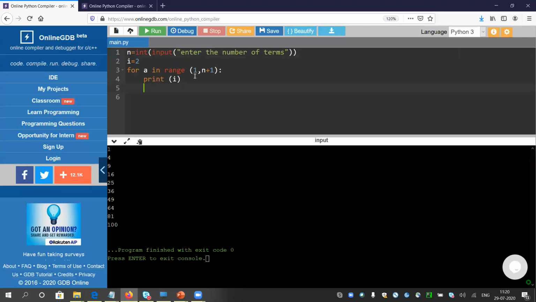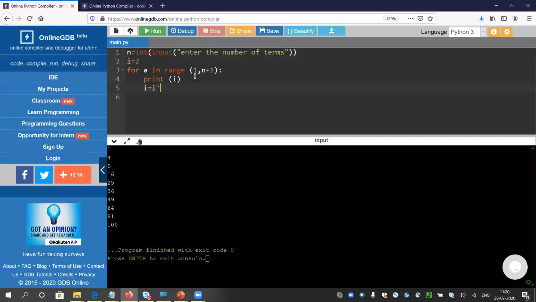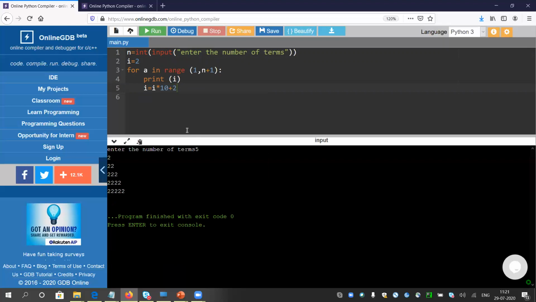So I will be 2, I will print the value of I, and after that the value of I will be updated by I into 10 plus 2. Look, 2 into 10 plus 2 means 22. 22 into 10 plus 2 means 222. This is the simple mathematics we did. So let me give 5 terms. I only need to print 5 terms. Look, it is printing the series correctly.